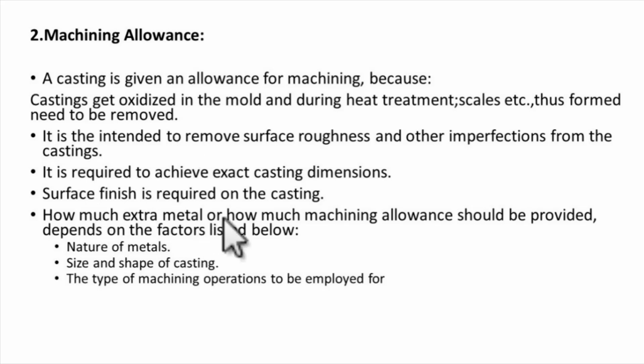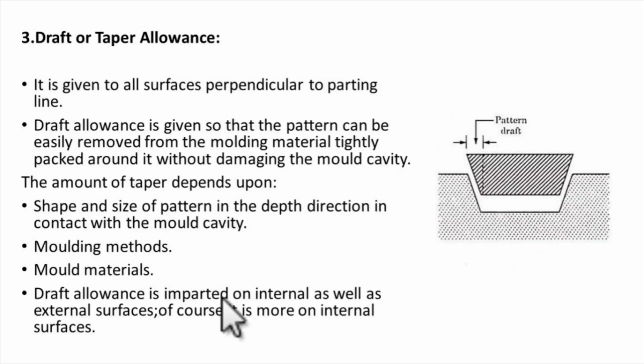Now, how much extra metal or how much machining allowance will be provided? It basically depends on these three factors: the nature of the metal, the size and shape of the casting, and the type of machining operation to be employed. Now, the draft and taper allowance.